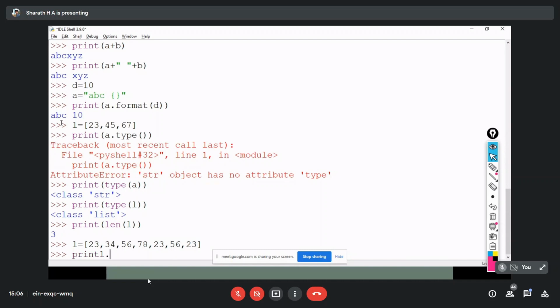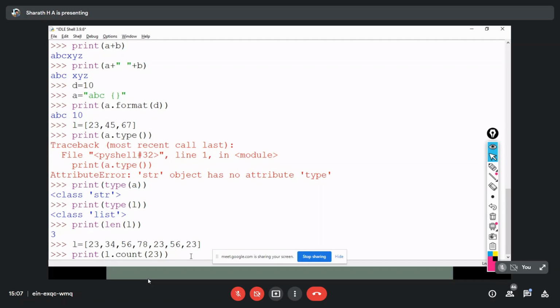So L dot count of 23. That means I'm checking how many times that 23 has appeared in that list L. That's why I'm calling this function count on L. L is a list.